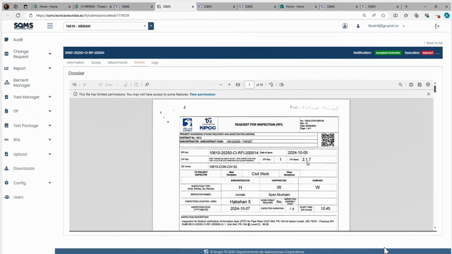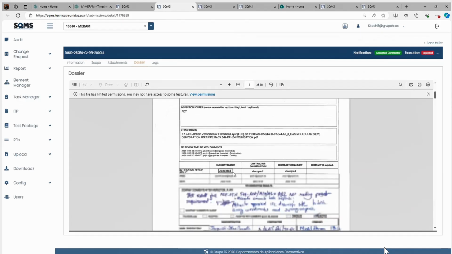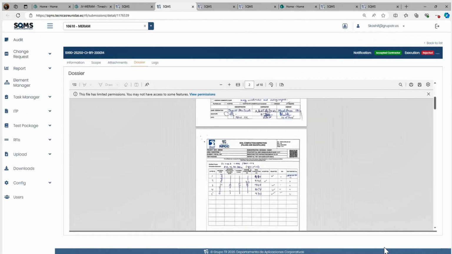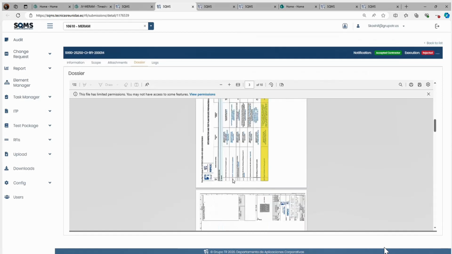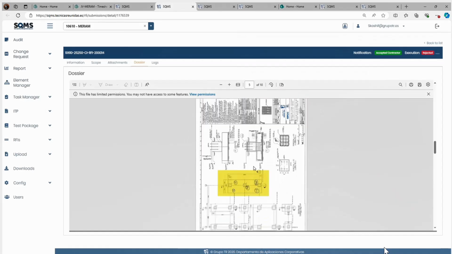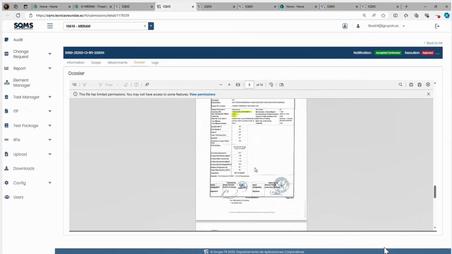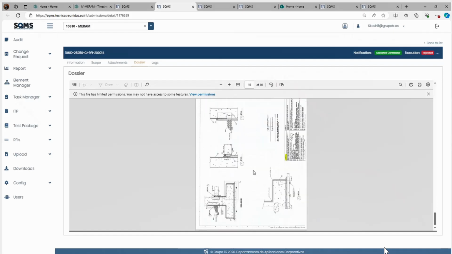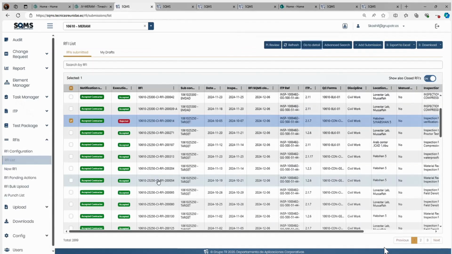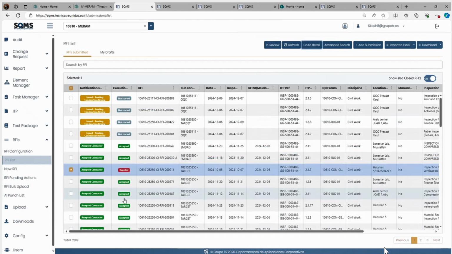When you raise 2.1.7, in this case the 2.1.7 has the QC form of CIV02. So this is a CIV02 form. As usual, you have to put your ITP because it was included automatically. Make sure you highlight the inspection point you are doing. Then see, these are the drawings they have attached. This is some certificates. Whatever attachment you want, you can put the attachments. So this is one of the samples. It's a very easy process, not hard.